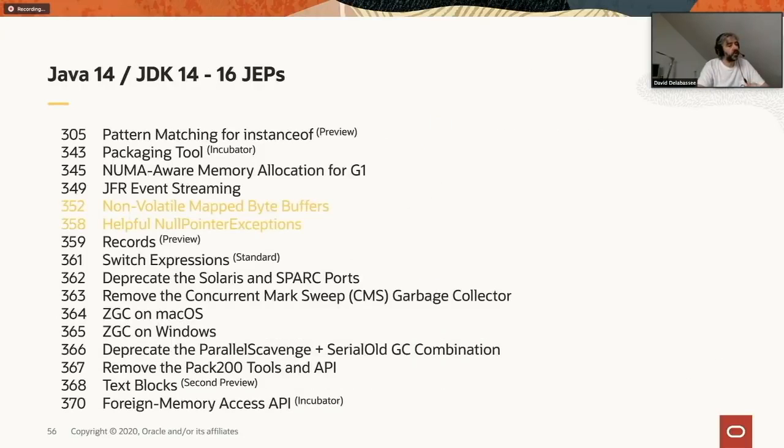So this slide depicts the content of JDK 14. I think that we have discussed most of the JEPs that we have here. The only thing that I need to mention, and I think I mentioned that at the beginning, is that JEPs are also used to remove older things from the platform. So you see that, for example, 362 and 363 are deprecating and or removing things from the platform. So when we remove something from the platform, we first deprecate it to tell the world that, okay, that feature will be removed in the future. And then later on, it will actually be removed. So it's a multi-phase removal approach.